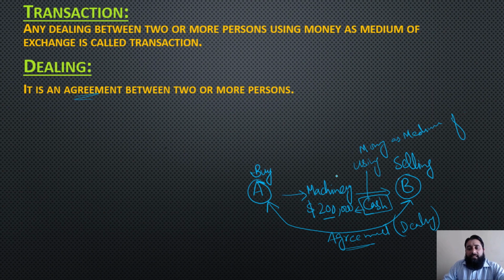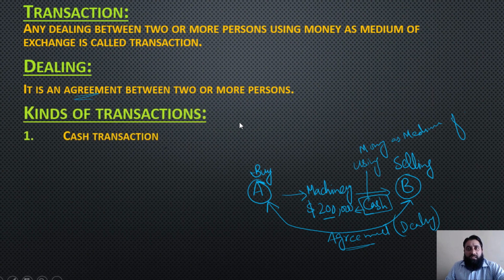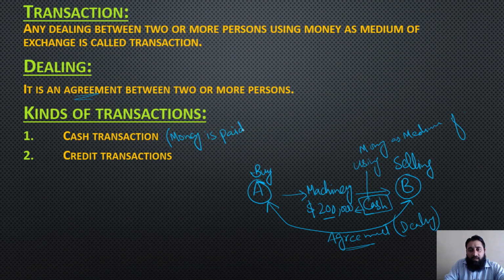So you can say that this agreement is transaction. So any dealing between two or more persons using money as medium of exchange is called transaction. Now there are two types of transactions normally, cash transactions and credit transactions. In the cash transactions, what happens? Money is paid at the time of transaction.